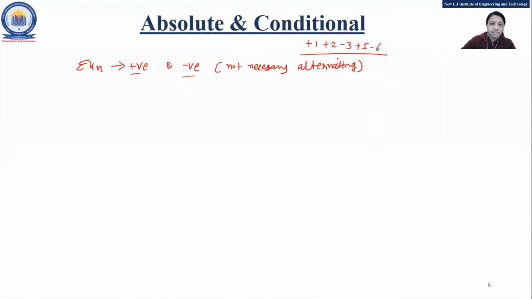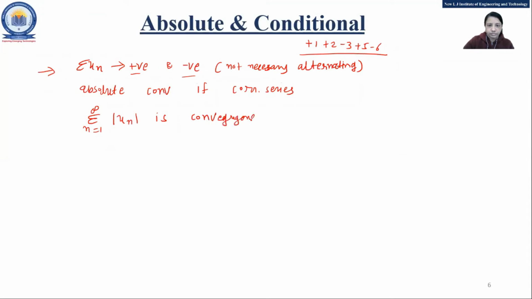That type of series is called absolutely convergent if the corresponding series, summation n equal to 1 to infinity mod of un, is convergent. Again, summation un has both positive and negative terms, but not necessarily in alternate manner.